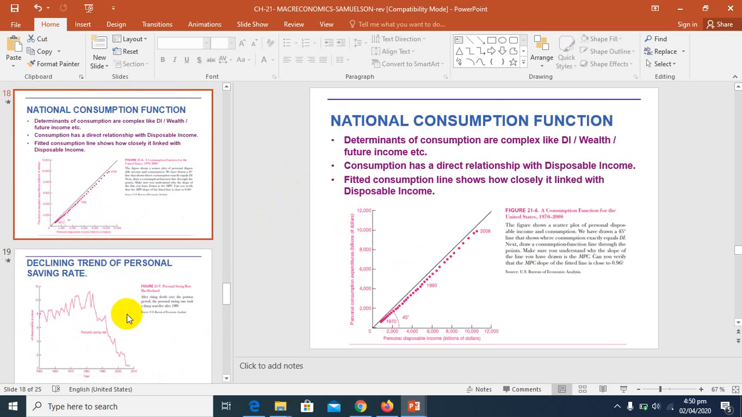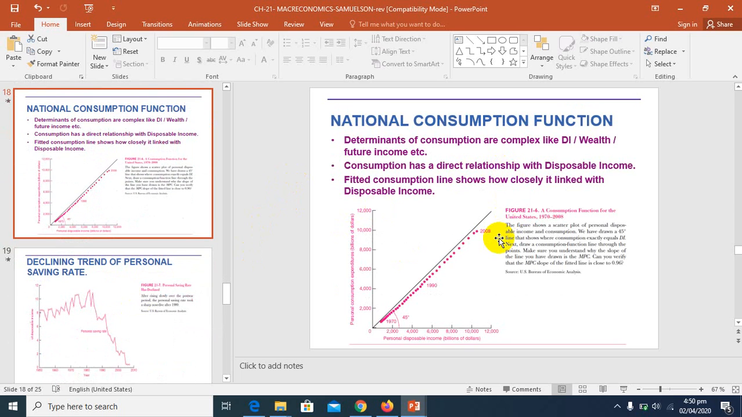Here, in the national consumption function, what is the national consumption function? Having reviewed the theory of consumption behavior, we conclude that the determinants are complex, including disposable income, wealth, and expectations of future income. So what are the determinants? These determinants are complex. The first determinant is disposable income, then wealth, and the expectations of future income.